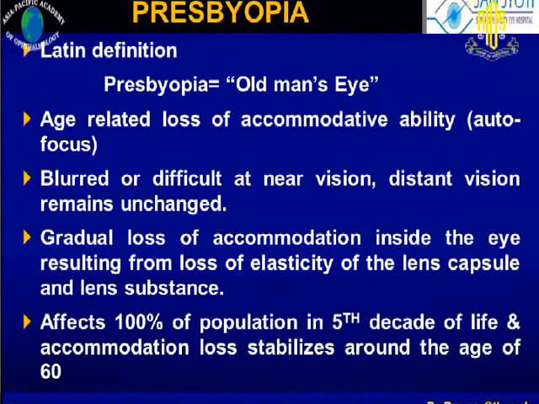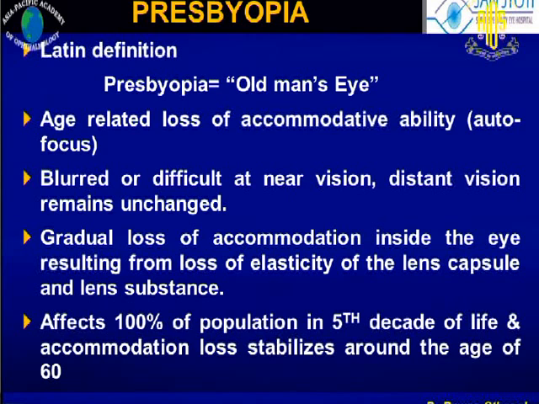So my topic is presbyLASIK history and current results. As you know, presbyopia means old man's eye. It is age-related loss of accommodative ability. There is blurred and difficult vision for near, and distance vision remains unchanged.